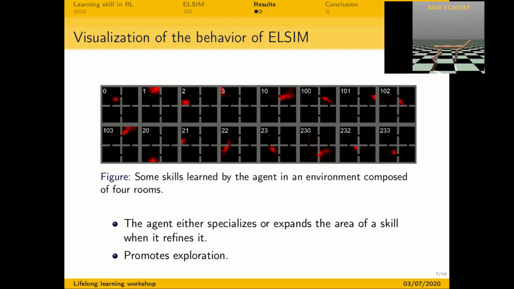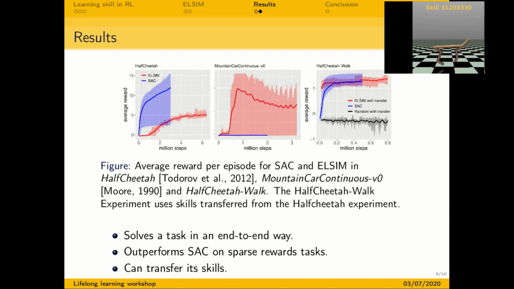In fact, we can see, looking at these skills, that when the agent refines a skill, it either targets a more specific area of its parent skill or expands the area of its parent skill. We did more experiments on more complex environments, and in these experiments we show that firstly, it can learn the task in an end-to-end way. Secondly, it outperforms a state-of-the-art algorithm when rewards are sparse in the environment. And thirdly, it can use the skills learned on a task on another task.